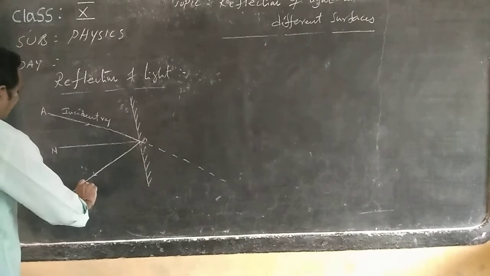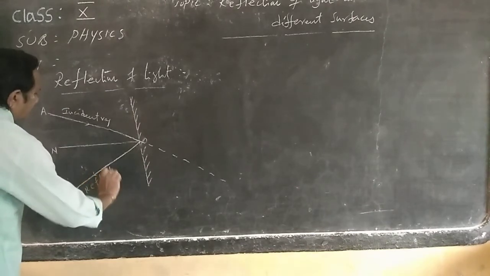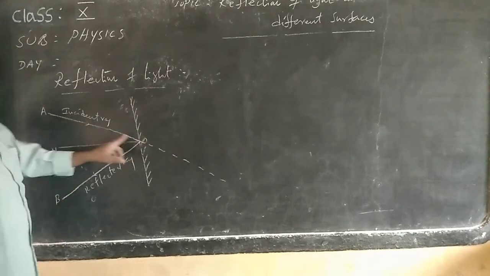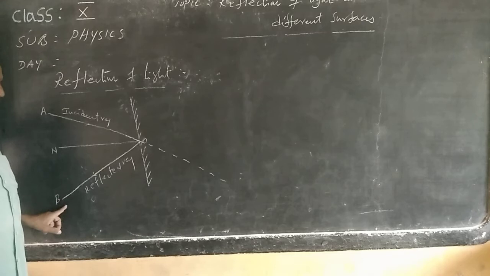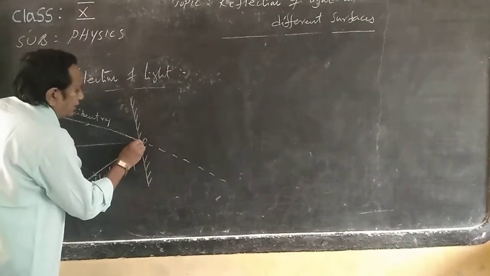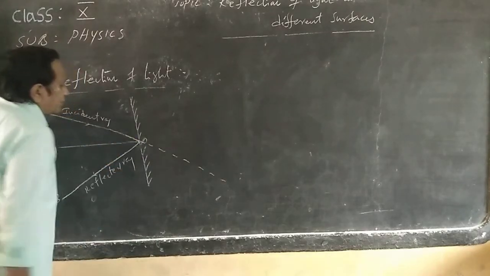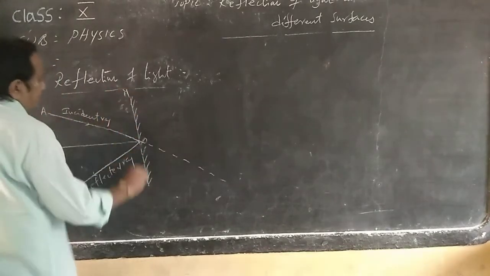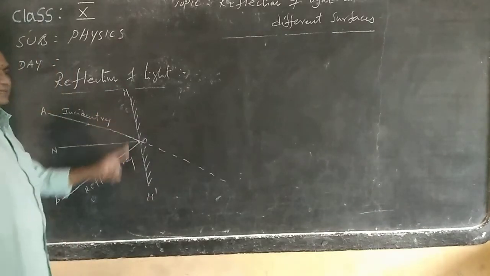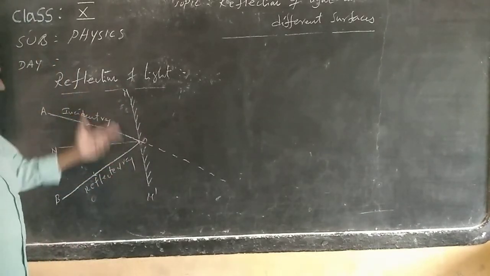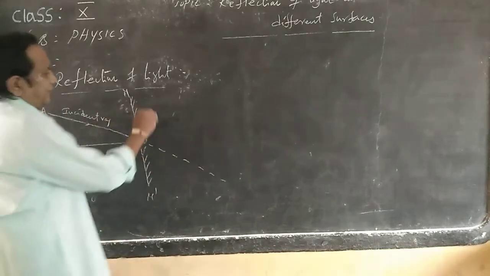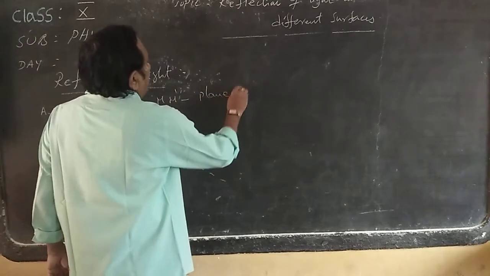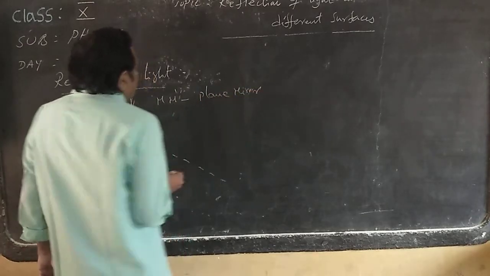This ray we call the reflected ray. What is this ray called? Reflected ray. We call it OB. AO is the incident ray, OB is the reflected ray. O is the point of incidence. Remember that. ON is the normal. And here M dash is considered a plane surface or plane mirror. Whatever you say, M dash is considered a plane surface, so remember M dash is a plane surface or plane mirror.